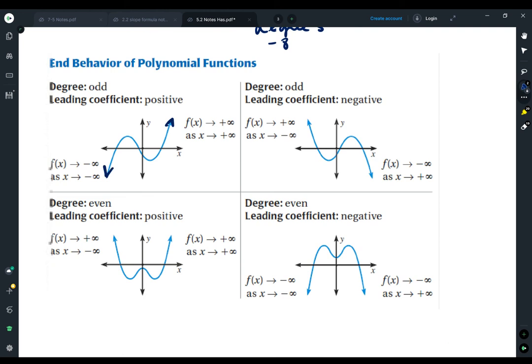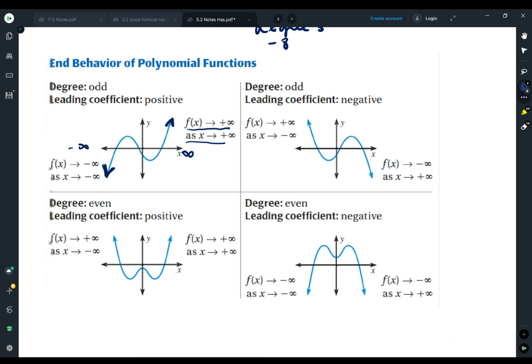And so we have one of them on the right, and the one that's on the right is as x goes to positive infinity. So that's this over here. And we're wondering, what does our y do? Well, our y is going up on that side of the graph. And so we say that our y, remember f of x is just y, our y goes to positive infinity. And then if I am looking at the left-hand side over here, that's as x goes to negative infinity, my y is also going down. So my y is negative infinity. So we're looking on the right and the left.